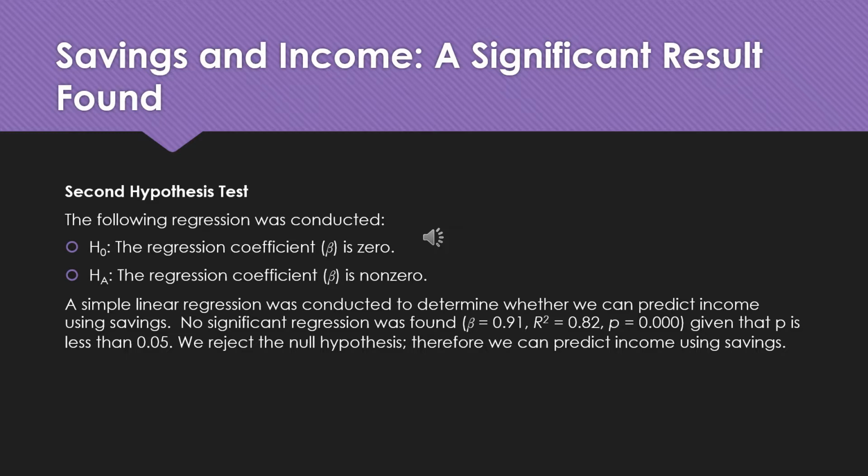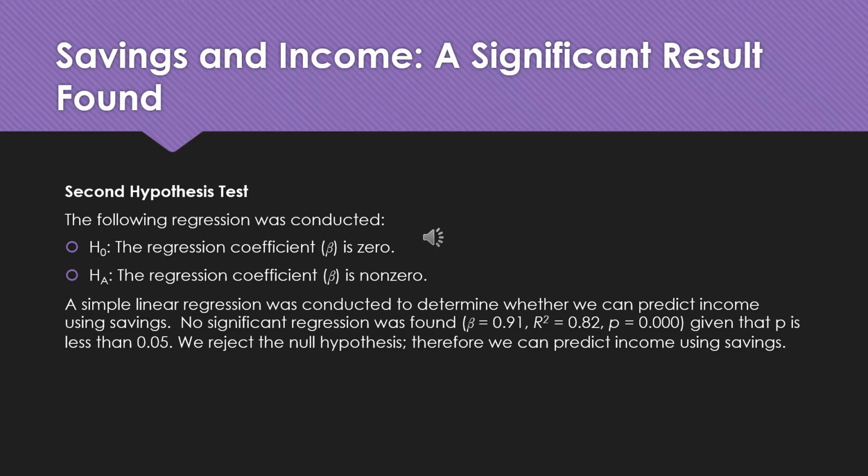The second hypothesis test consists of the following regression. A null hypothesis: the regression coefficient is 0. The alternative hypothesis: the regression coefficient is non-zero. A simple linear regression was conducted to determine whether we can predict income using savings. No significant regression was found.